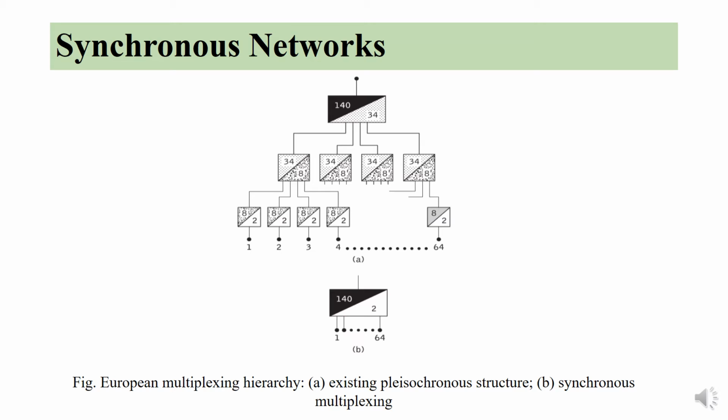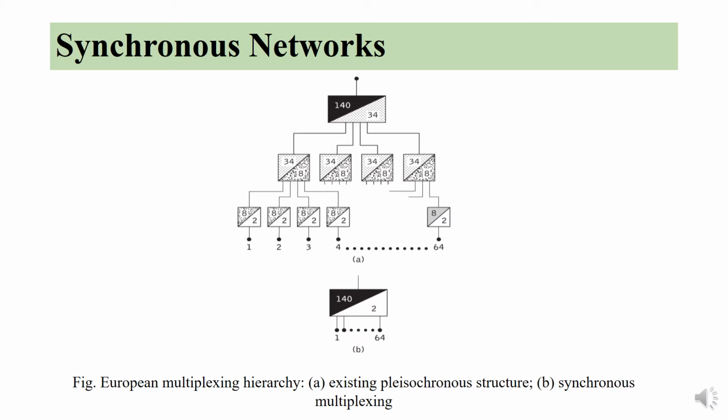Extra bits need to be inserted at intermediate levels, which has to be maintained by the plesiochronous operation. So in order to achieve electronic hardware saving and reliability, a straight 2 to 140 megabits per second capability, as shown in B, can be used.